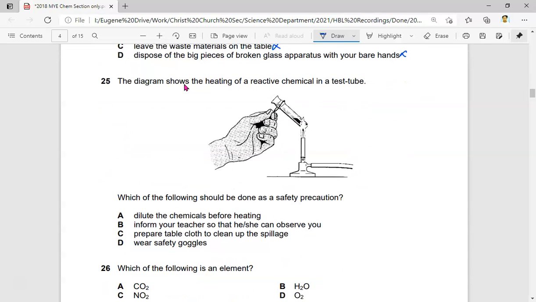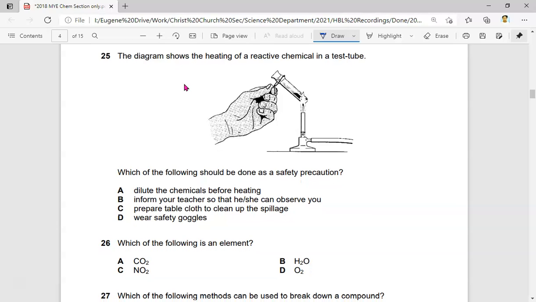The diagram shows the heating of a reactive chemical in the test tube. Which of the following should be done as a safety precaution? Dilute the chemicals before heating. If you dilute it, maybe this is possible. Question mark. Let's leave it as a question mark first because we don't know whether that's really the answer. Inform the teacher so that he or she can observe you. Prepare tablecloth to clean up spillage. Obviously, this is wrong. Inform the teacher, obviously, this is one of the possible answers. Then the last one, wear safety goggles. This is most probably correct.